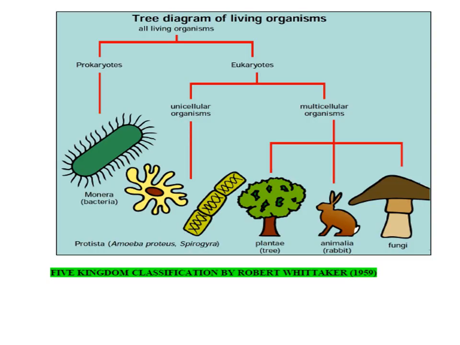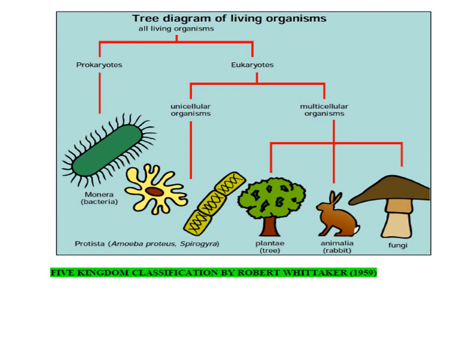Okay, now this is the first classification which was scientifically accepted. Aristotle's classification was not accepted scientifically, but the first scientific classification was given by Robert Whittaker in 1959. His classification is known as the five kingdom classification. Now you can see how living organisms are divided into five kingdoms.